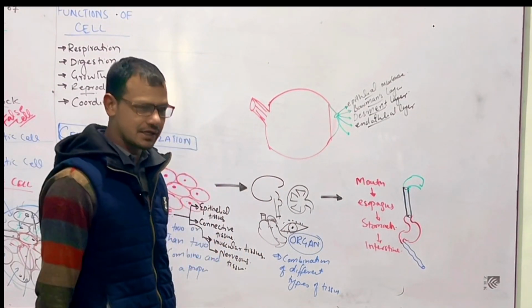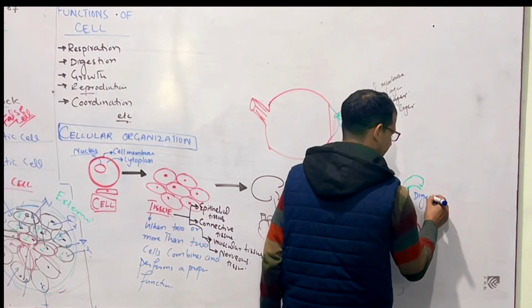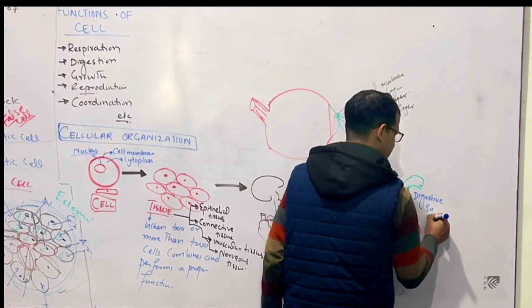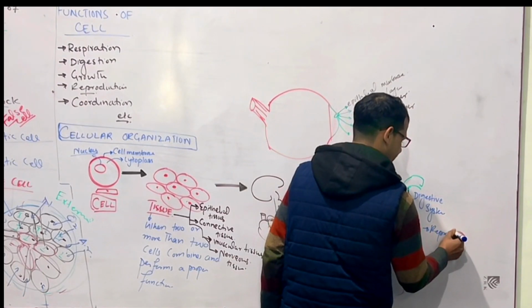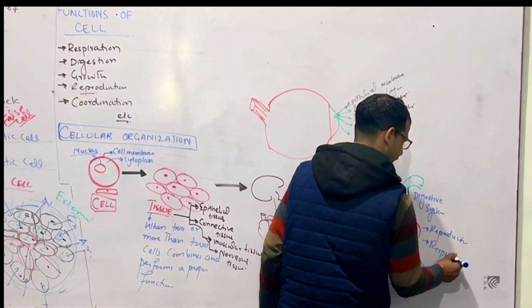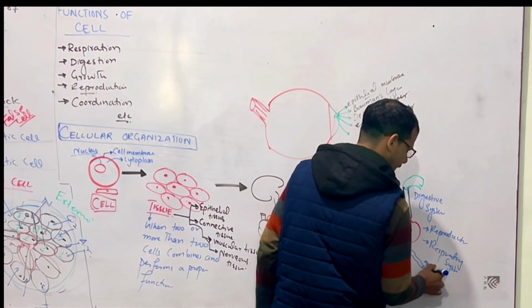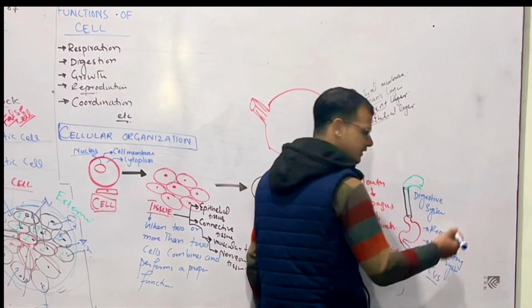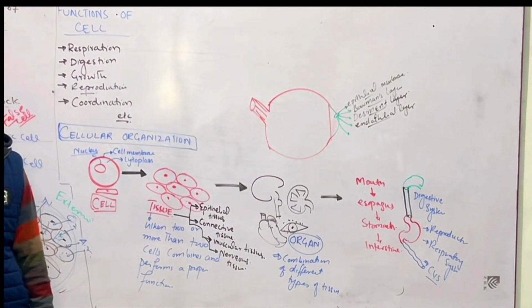We have a lot of organ systems. For example, we have digestive system, reproductive system, respiratory system, cardiovascular system, nervous system, endocrine system, lymphatic system, immune system.